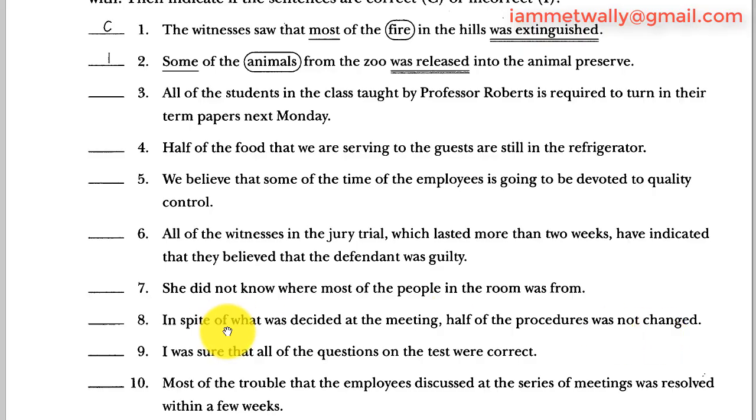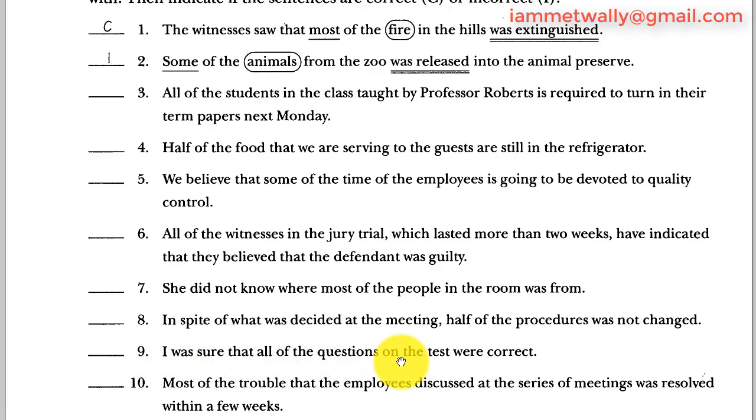8. In spite of what was decided at the meeting, half of the procedures wasn't changed. In spite of, this is a prepositional phrase, what is a connector, that was decided is the verb, at the meeting, prepositional phrase. Half of the procedures is the expression of quantity, procedures is the object, wasn't changed is the verb of procedures, and they don't match. Procedures, as you can see, is plural, was is singular. 8 is incorrect.